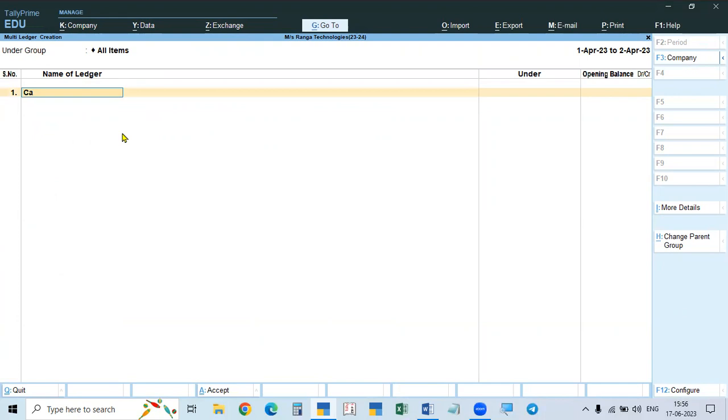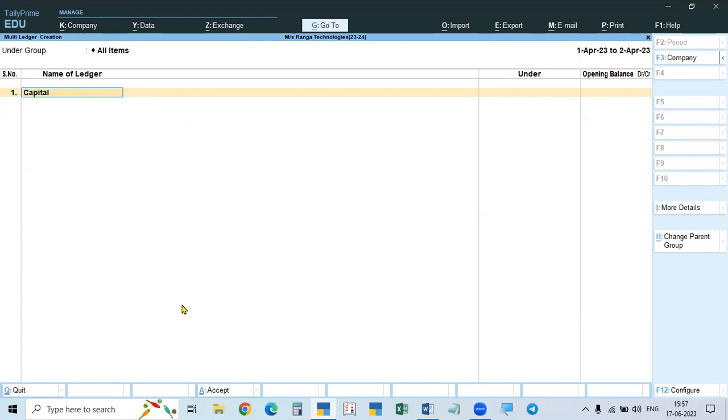Here, for example, cash and profit and loss account cannot be created because they are already available by default. Those two cannot be created. All other accounts we can create. For example, capital is available already. So capital, then under capital group, then opening balance, then HDFC Bank under bank accounts with its balance. Like this, you create the ledger under a group and enter the balances.